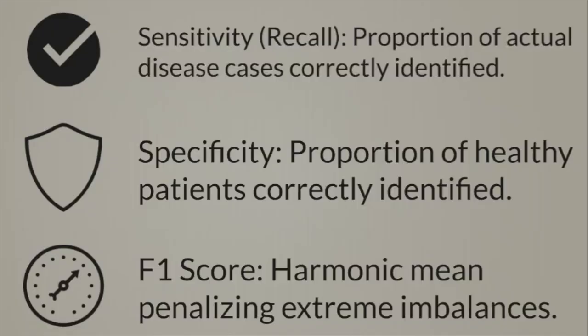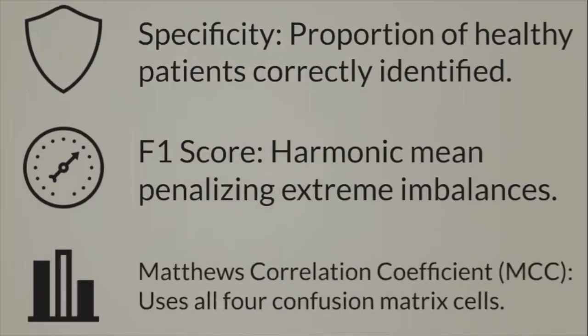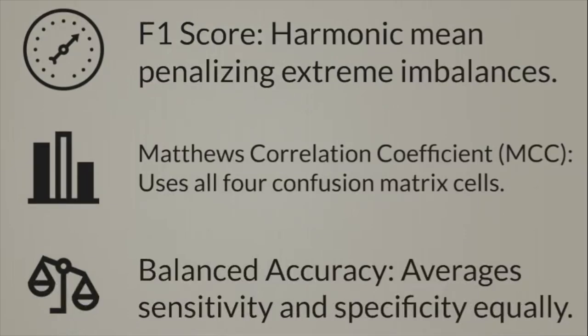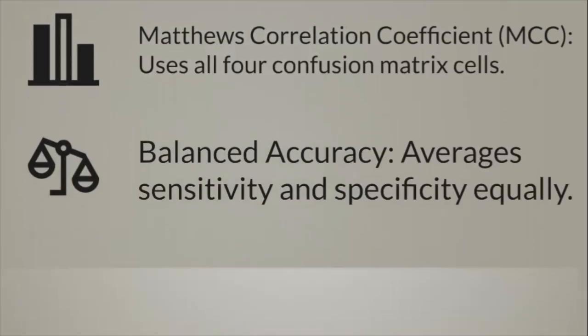The F1 score combines precision and recall using a harmonic mean that penalizes extreme imbalances, ensuring a classifier can't score well by excelling at only one dimension. The Matthews correlation coefficient incorporates all four cells of the confusion matrix and treats both classes symmetrically. Balanced accuracy averages sensitivity and specificity, giving equal weight to both classes regardless of how imbalanced the dataset is.